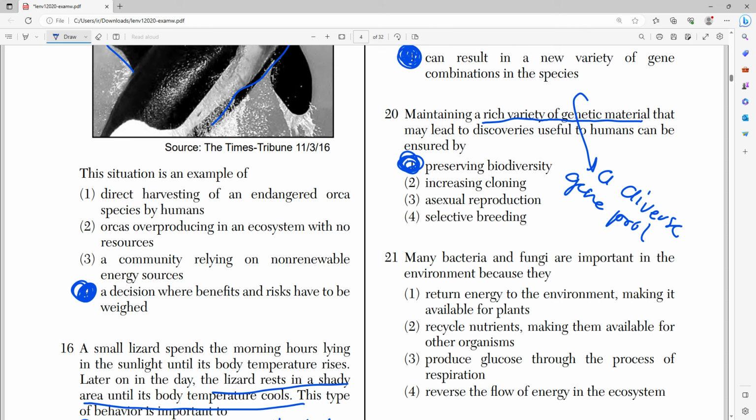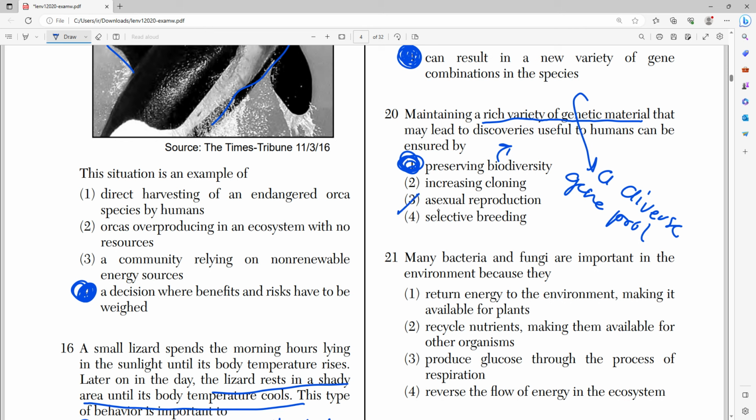And by preserving biodiversity, right? Biodiversity measures how diverse a community is. And if you want a rich variety of genetic material, you need a diverse community. So if you preserve biodiversity, you ensure that there are more diverse creatures, communities, and genetic material, right?